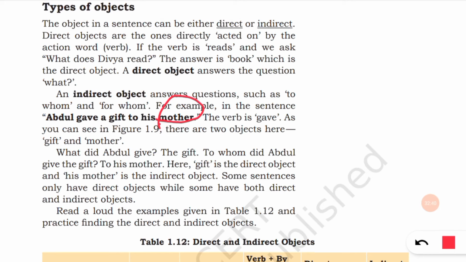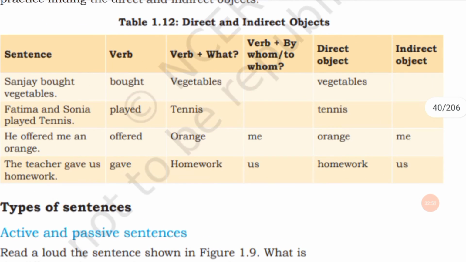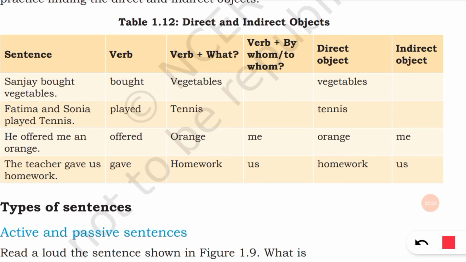These answer the questions to whom or for whom, which gives the indirect object. So let us see certain examples. Sanjay bought vegetables. Only one object is there, that is vegetables. Next, Fatima and Sonia played tennis. Only one object is there, tennis, that is the direct object. Then, he offered me an orange.